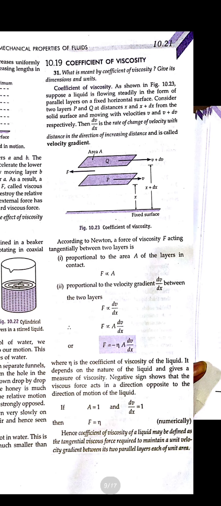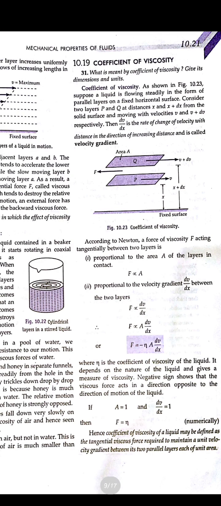It requires a unit velocity gradient to define it. Similarly, the negative sign shows that it acts in the opposite direction, because every friction acts in the opposite direction. Okay.